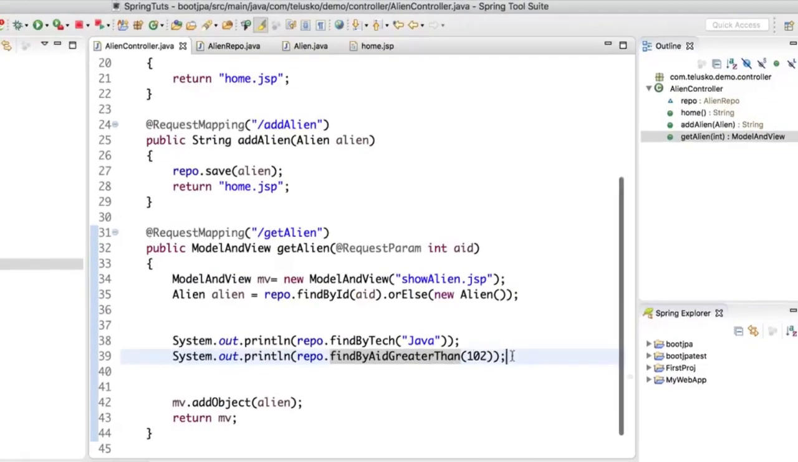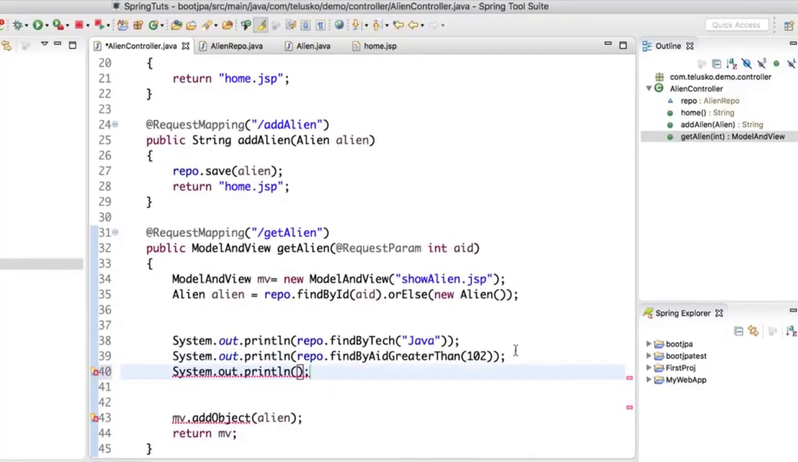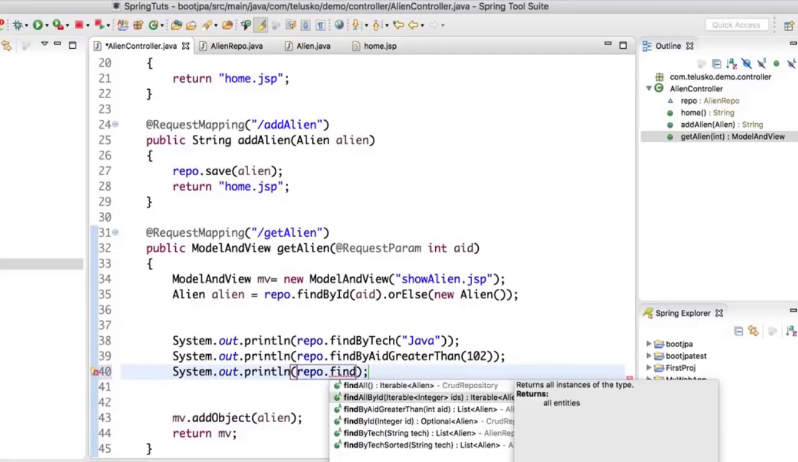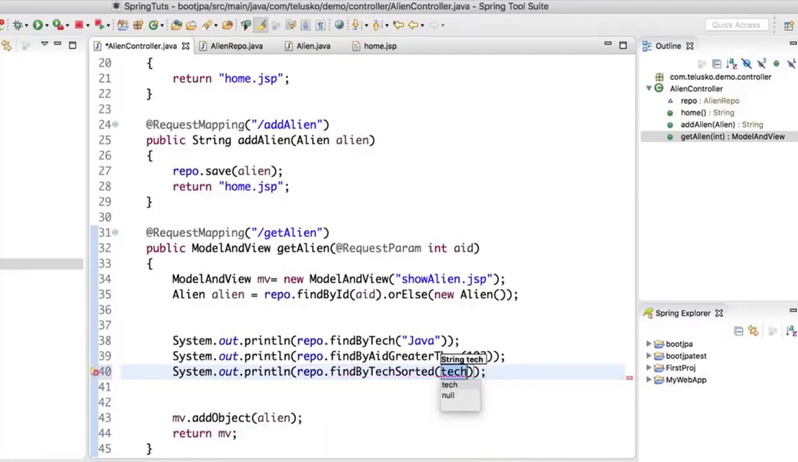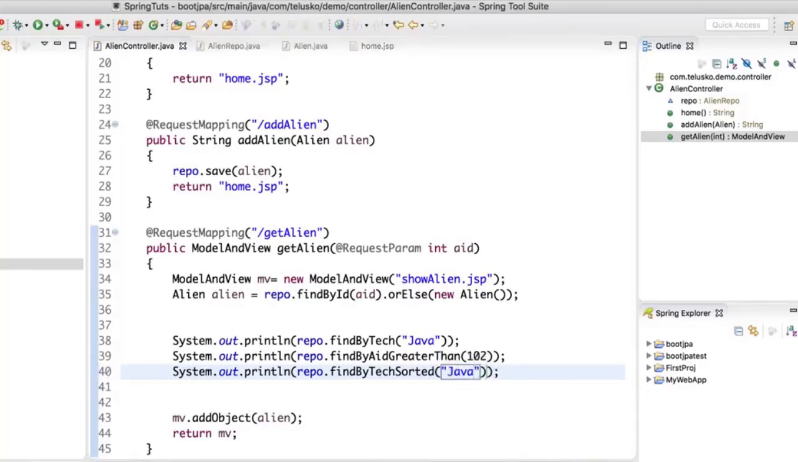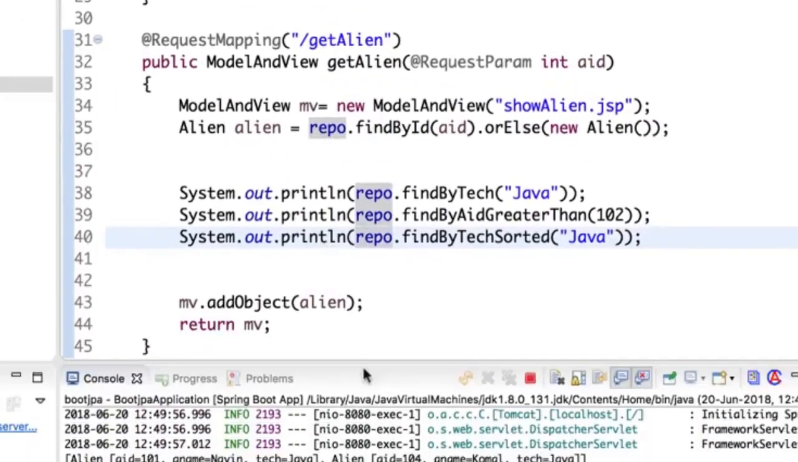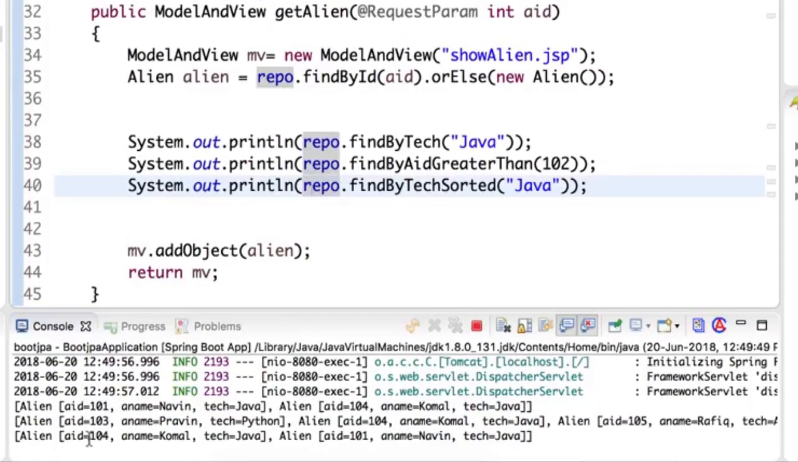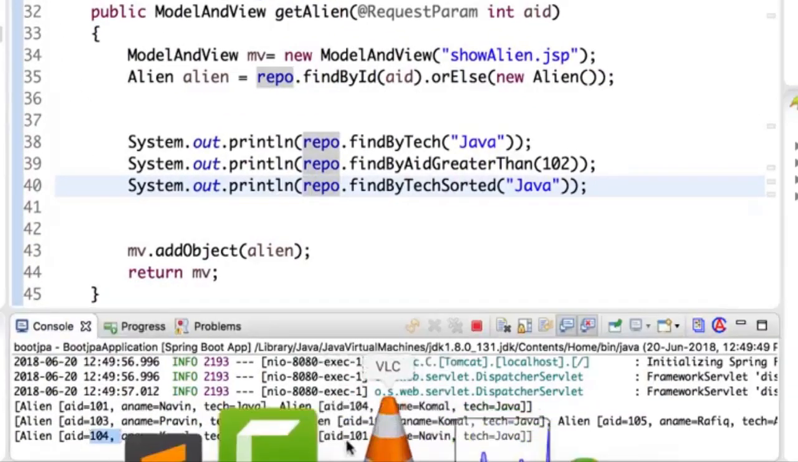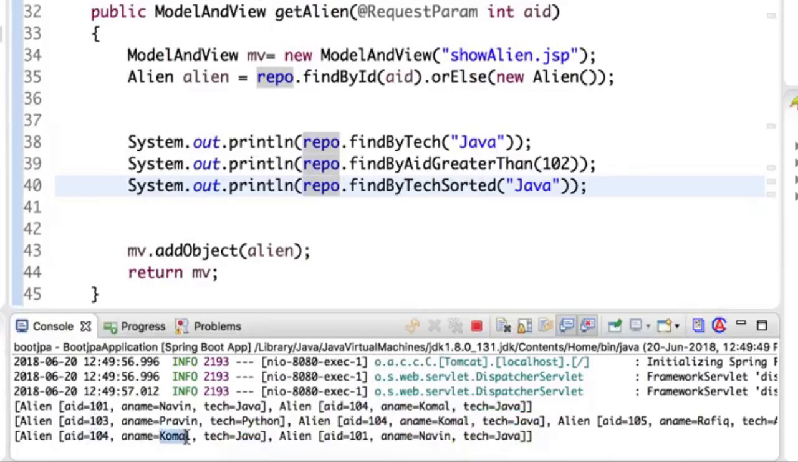Now from here, I will say system.out.println repo.findByTechSorted, and I want to sort based on Java again, so that you can compare with the first output and the output it will give you. So let's relaunch it. And just for the formality, I will say enter here. Ultimately, we need to check the console. Now, if you look at the console, see the output. It is 104 and it is 101. That means they are sorted based on the name. So it is Komal and Naveen. K comes before N. So that's what you can do.